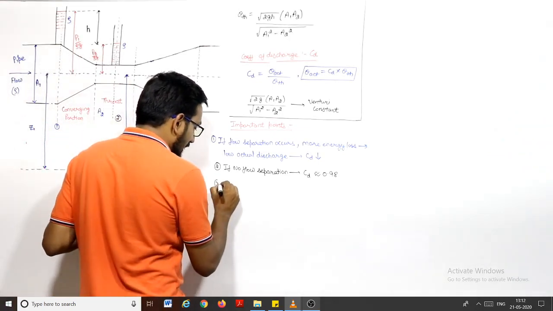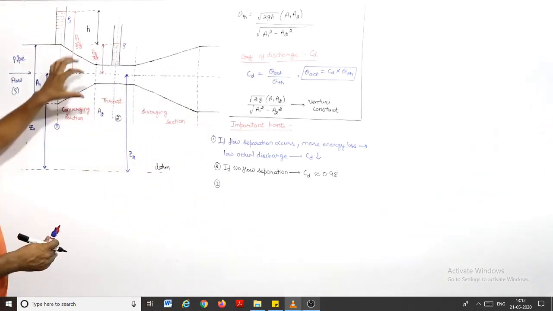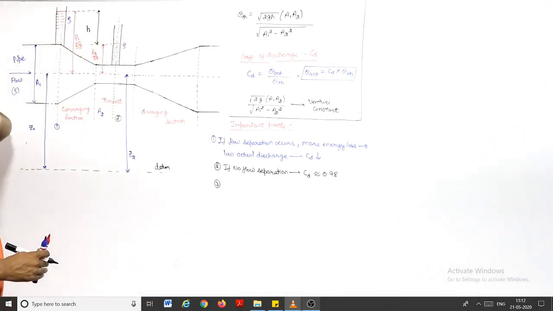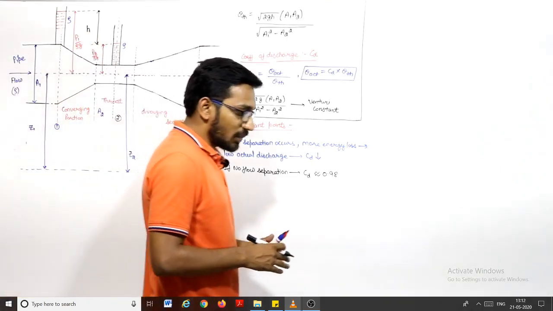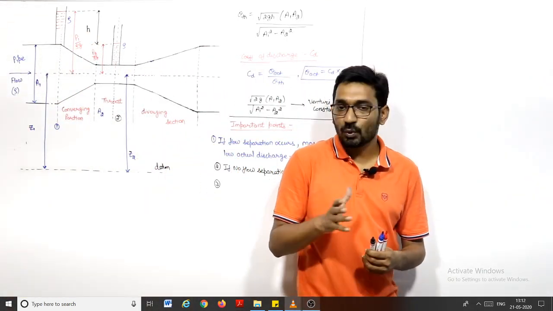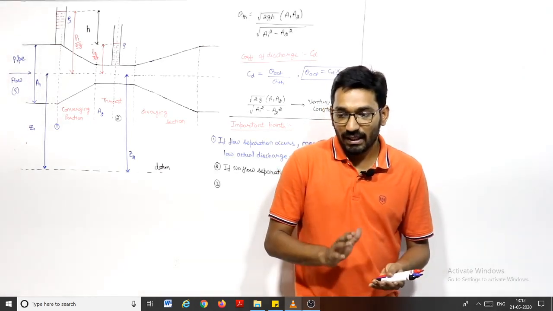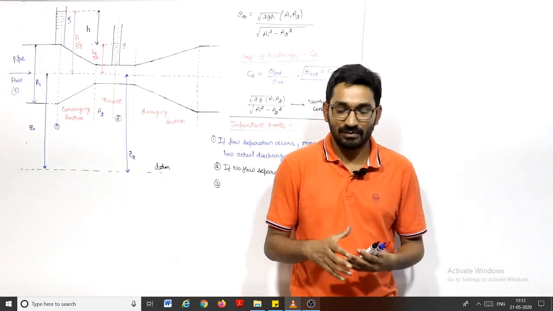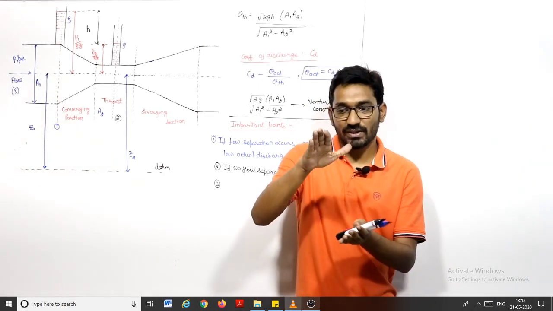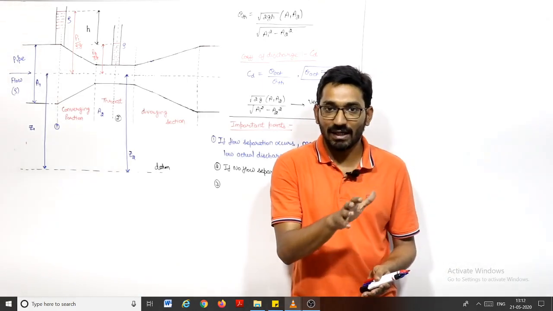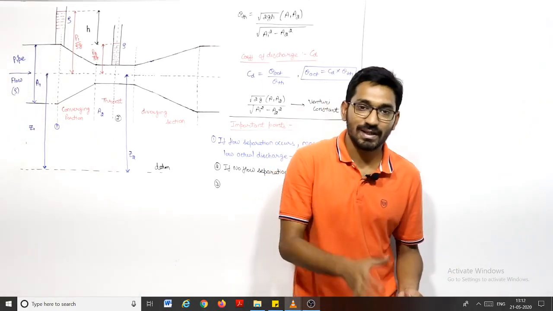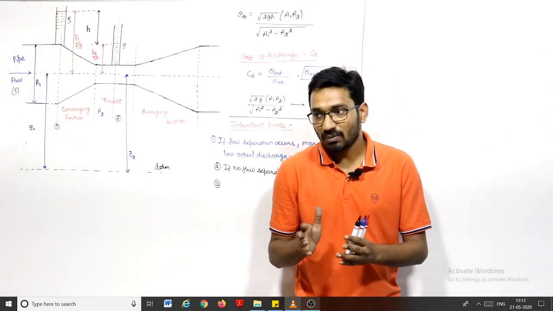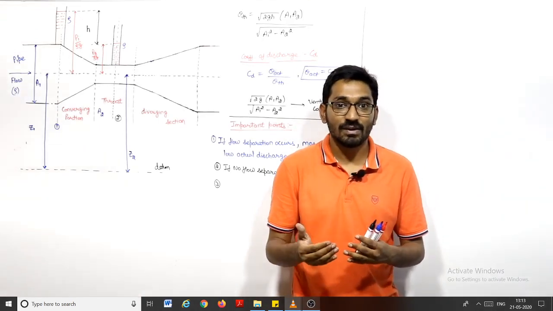Third point, in the interview they may ask you that, can we decrease this throat area up to a certain limit? Can we decrease the throat area further? We cannot reduce the throat area beyond a certain level, because at the throat the velocity is maximum and the pressure is minimum, right? So if you reduce it up to a certain point, the pressure is so low that it will reach the vapor pressure. We already saw the vapor pressure, and because of vapor pressure what happens is cavitation.